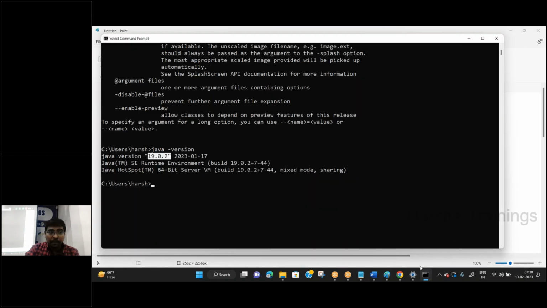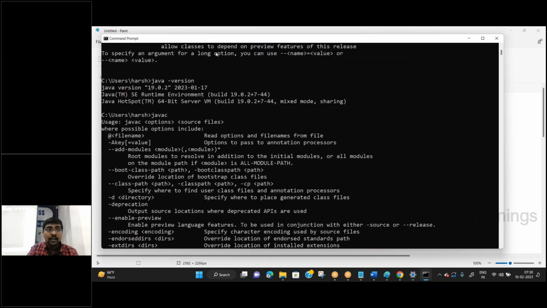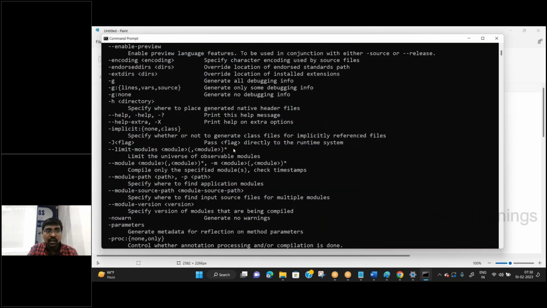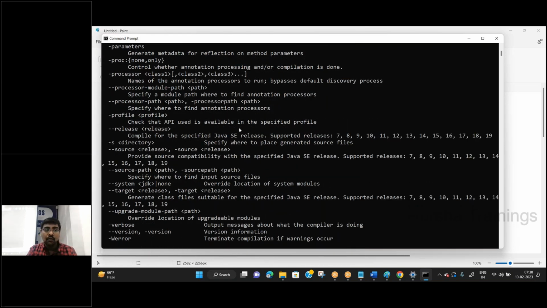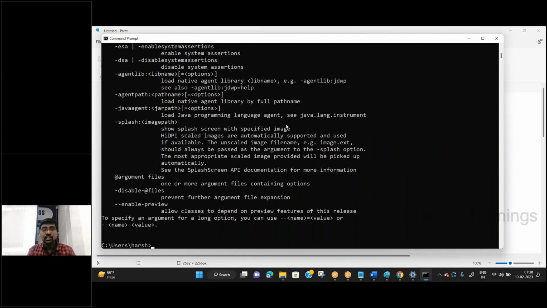Javac for compilation. You can type javac. See this one, it produces some information. That means my Java is available. Under this Java, you need two commands. One is javac for compilation. The second one, java for execution. Okay. Everything is fine. Clear.